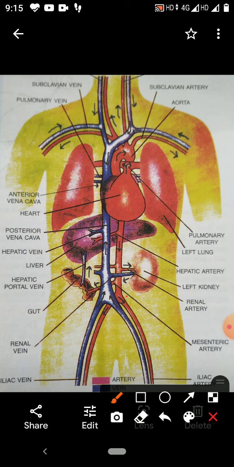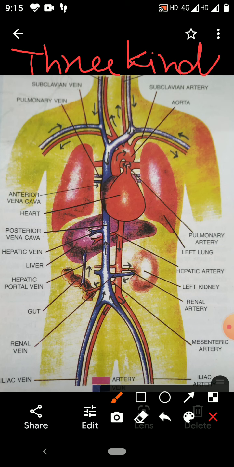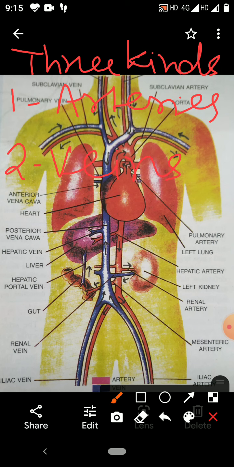There are three kinds of blood vessels. First is arteries. Second is veins. Third is capillaries.